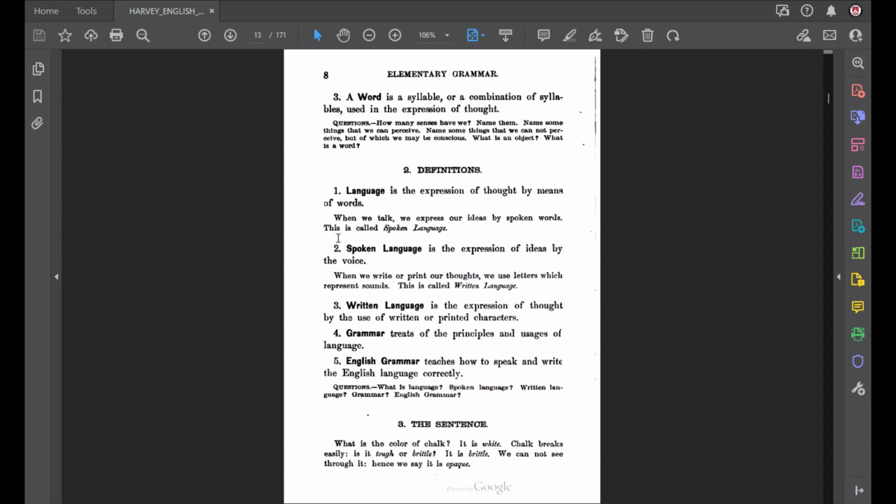Written words are not symbols of ideas. This is not right. Written words are symbols of spoken words. So this is not true. Written words are not symbols of ideas. Written words are symbols of spoken words. And spoken words are symbols of ideas.